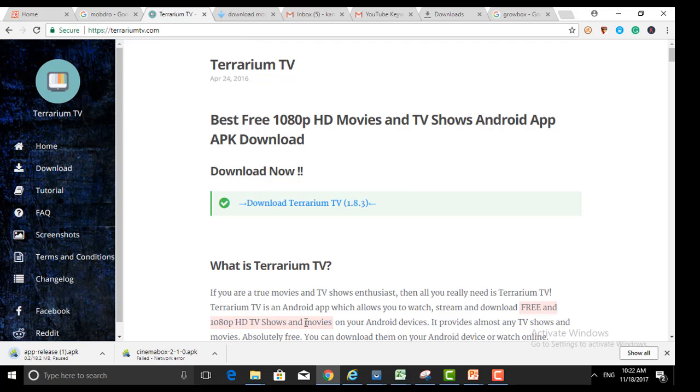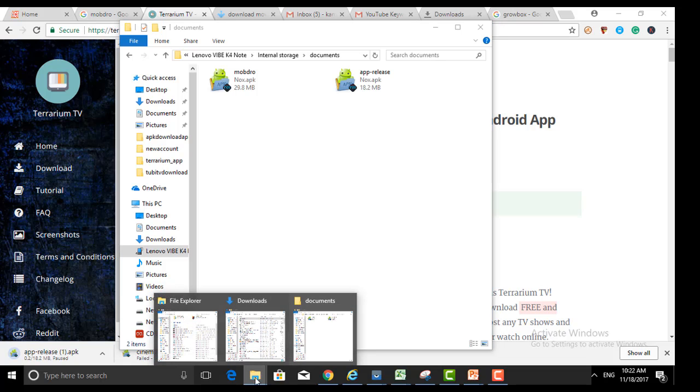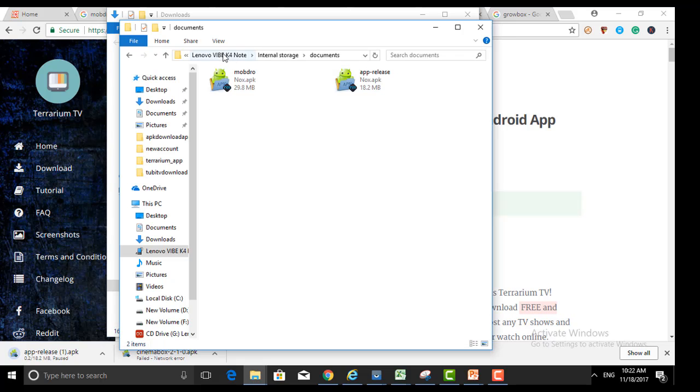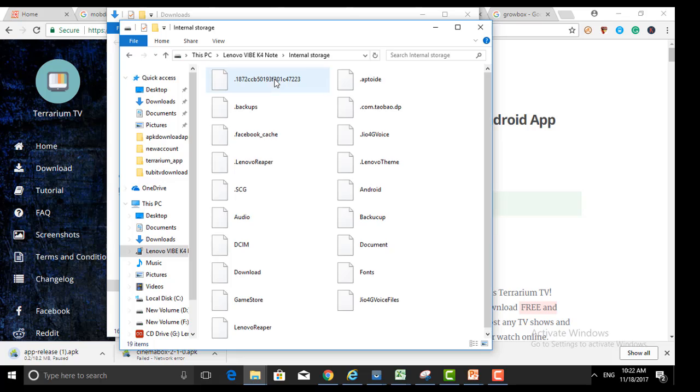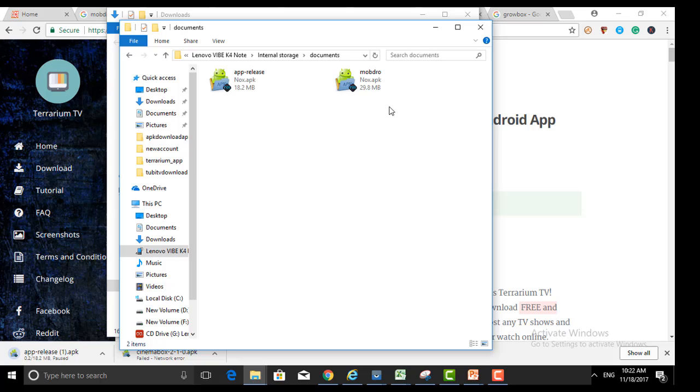I have already downloaded the app. Go to downloads, copy it, and paste it. I have already connected my Android device to the PC, so now I will copy and paste it onto the Lenovo Vibe K4 Note, in documents or wherever you want. Copy the app here, and now go to the Android mobile to install it.